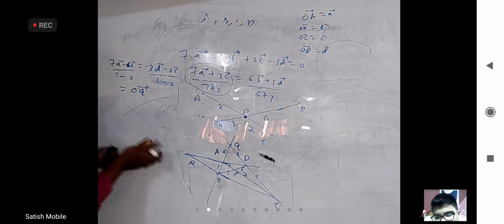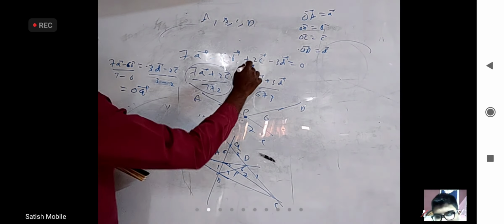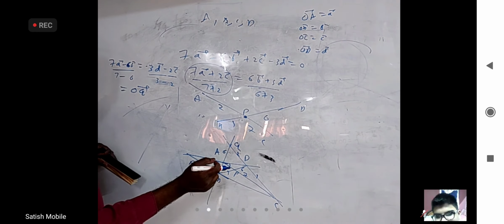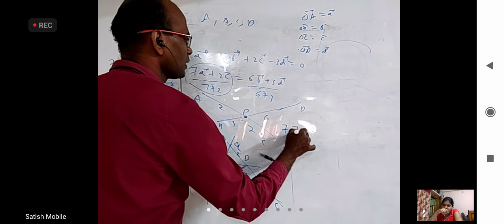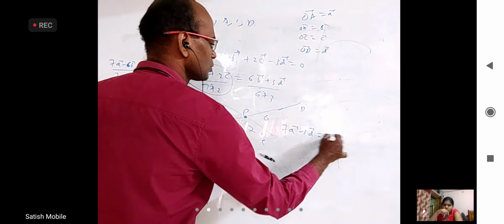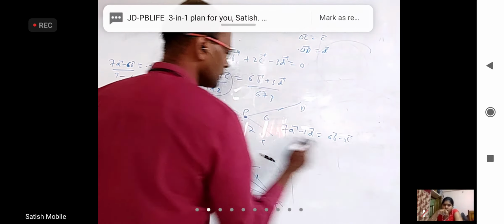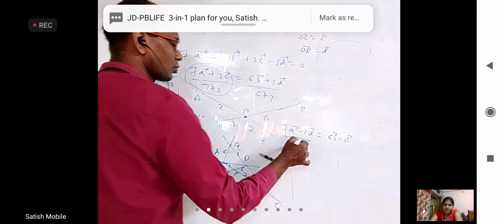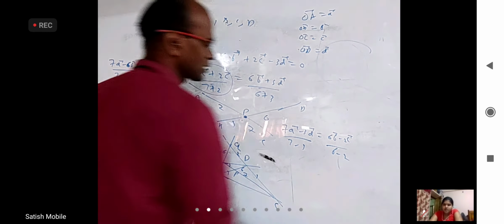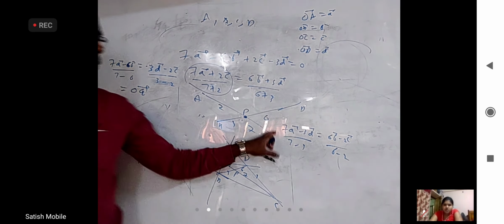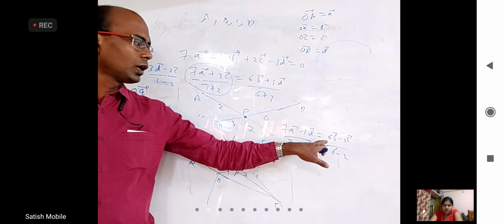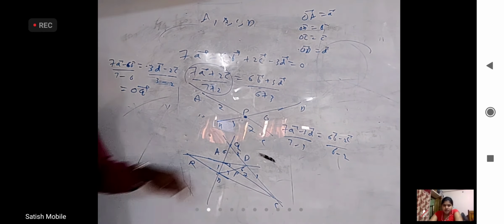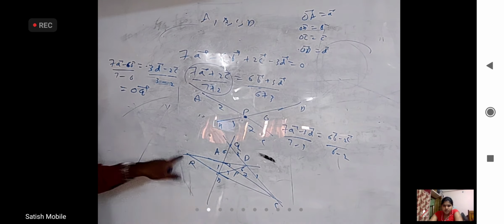So now I have to bring which one? A and D to one side. So 7A bar minus 3D bar equal to 6B minus 2C. 7 minus 3 is 4, 6 minus 2 is 4. So by 7 minus 3, by 6 minus 2. This is a point on the line joining AD. This is a point on the line joining BC. So where AD and BC intersect is this.